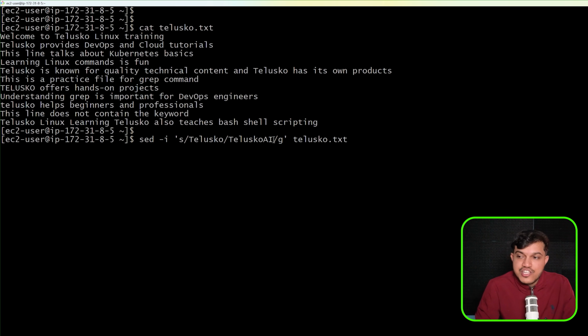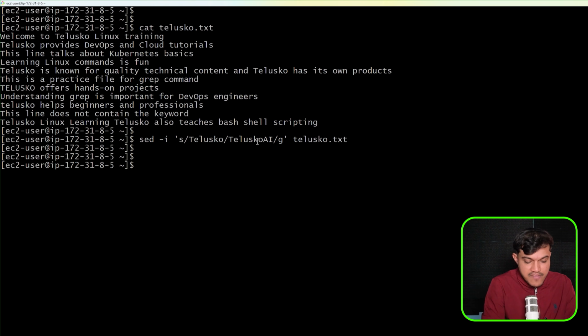Wherever we have Telusko, I want to replace that with Telusko AI. Since you have added G here, it will have impact globally. That means all the occurrences of Telusko inside this will be replaced with Telusko AI, not just the first occurrence. If you don't add this, only the first occurrence of Telusko in every line will be updated, not all the occurrences. Now the moment you add G here, both the first occurrence and the second occurrence in this line will be replaced with Telusko AI. And also since you have added -I, it will save that. Okay, so now I would like to just go back here.